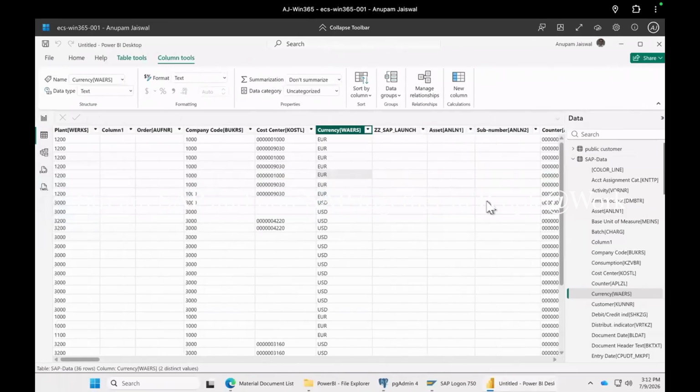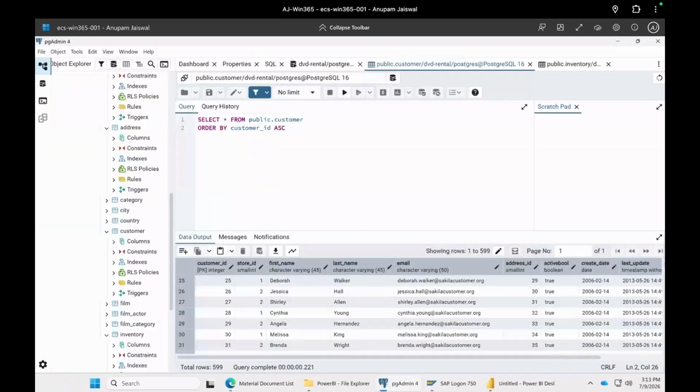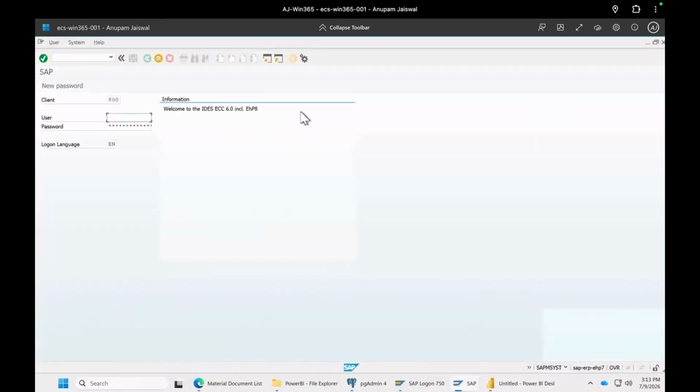All right, so one of the first things you will probably see is this is the non-SAP data in a Postgres database. What we are looking at is the list of customers which would be there, and what I'm going to also pull is an SAP report.